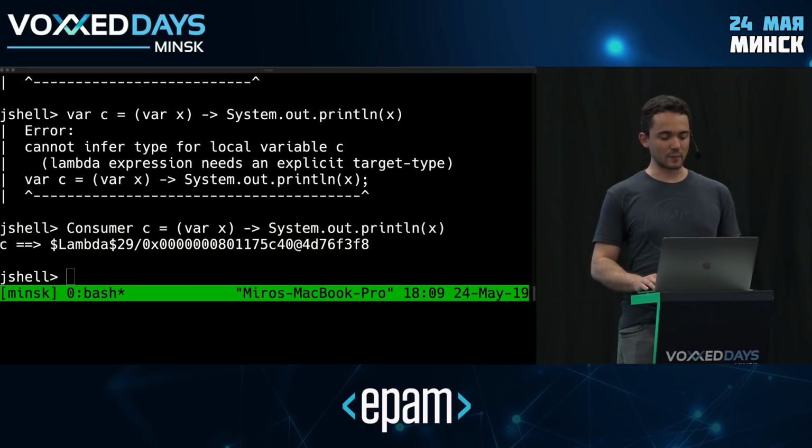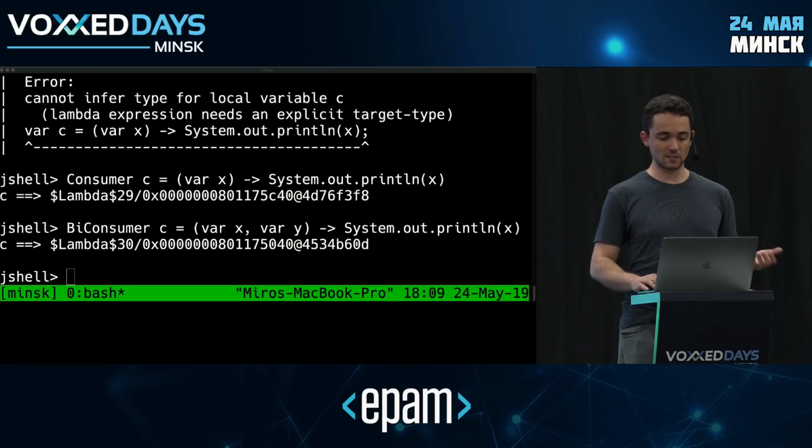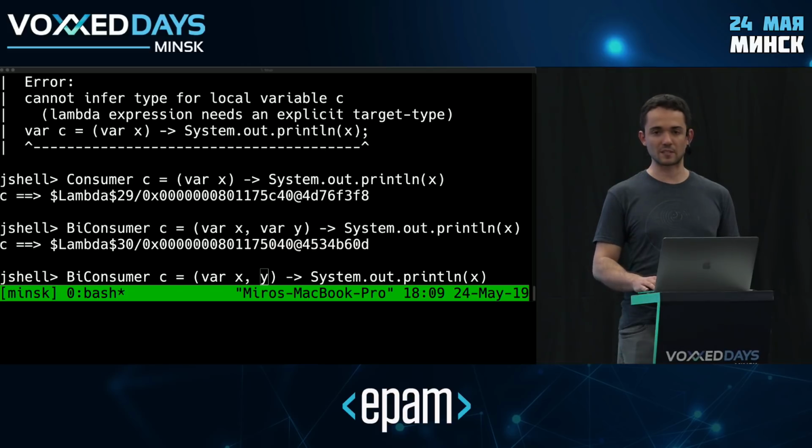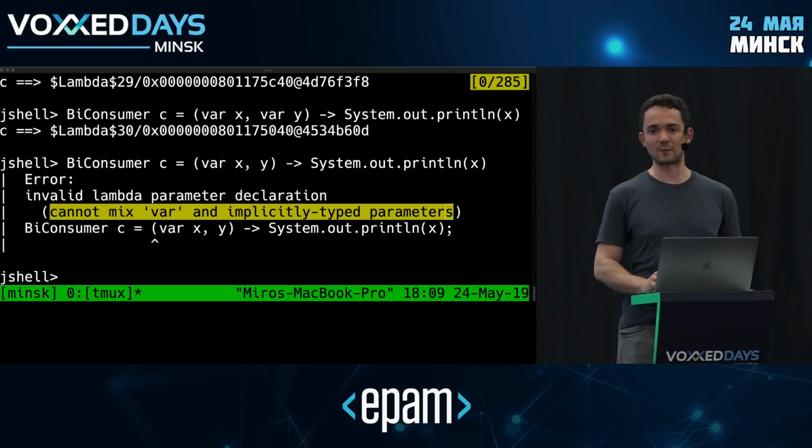It gets a little bit tricky when you have more of these things. So if I change this to be a bind consumer and add another variable, maybe something like this, of course, is fine. But if I try to keep one of these arguments implicit and use var for the other one, this will not work. And it tells you you cannot mix var with implicitly typed parameters.